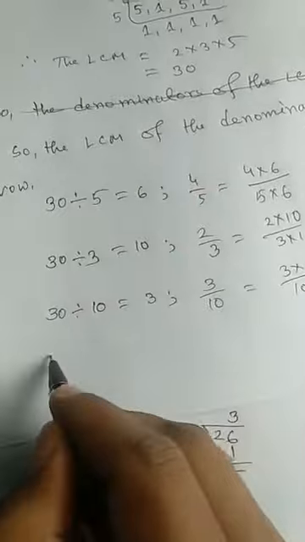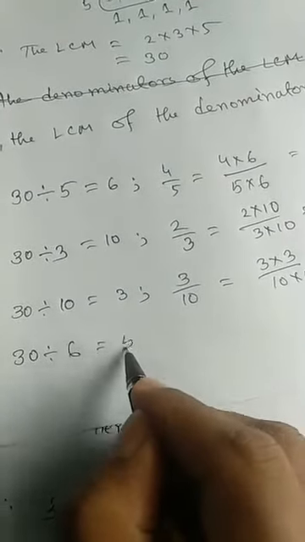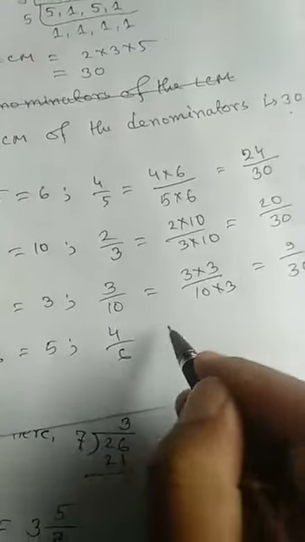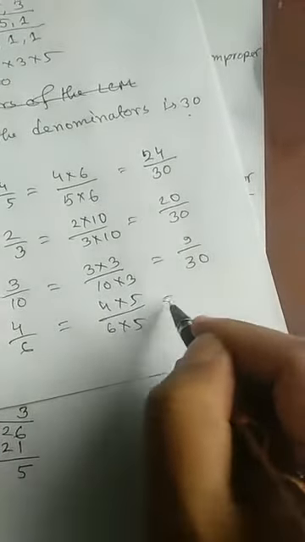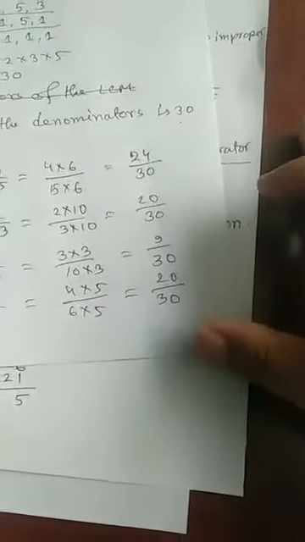And the last fraction: its denominator is 6. If I divide 30 by 6, it will be 5. So write the last fraction 4 by 6, and it will be 4 into 5 by 6 into 5, which is 20 by 30. So the fractions with common denominator are